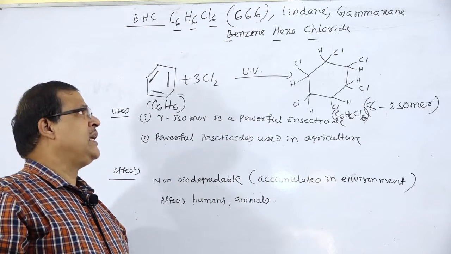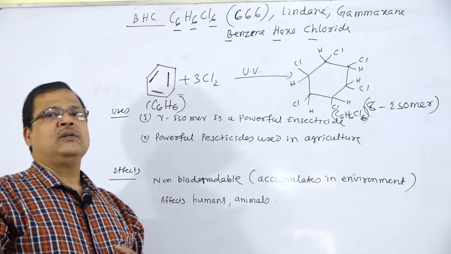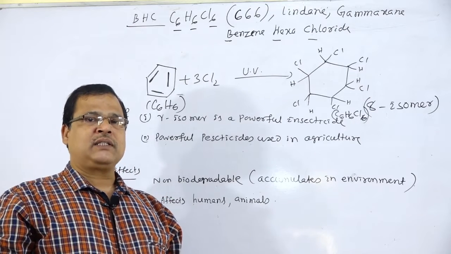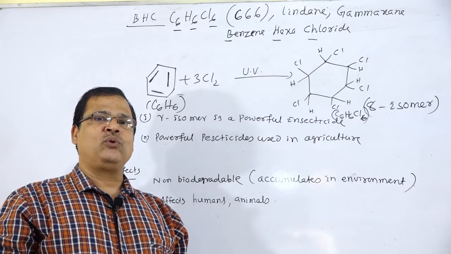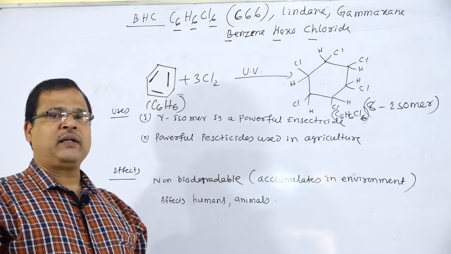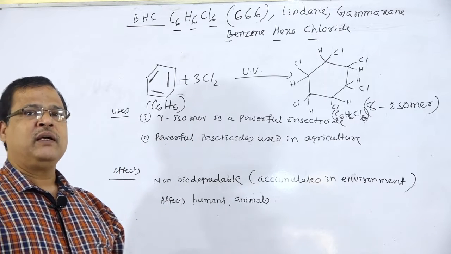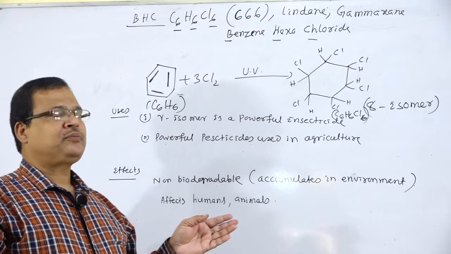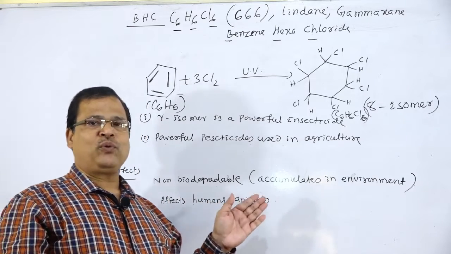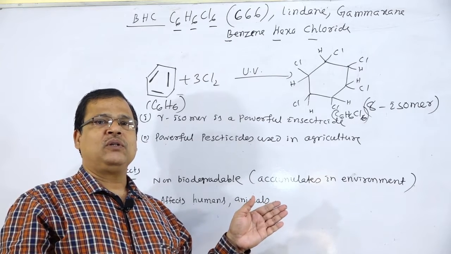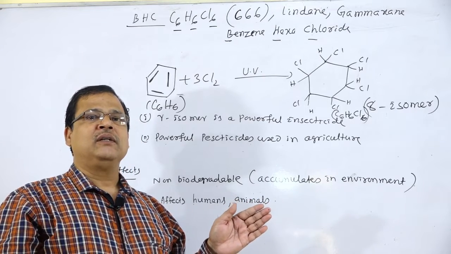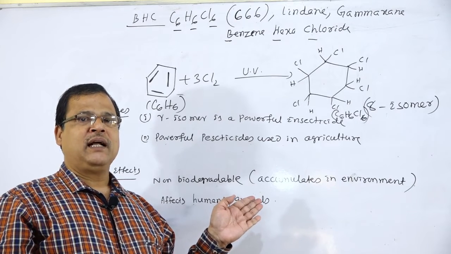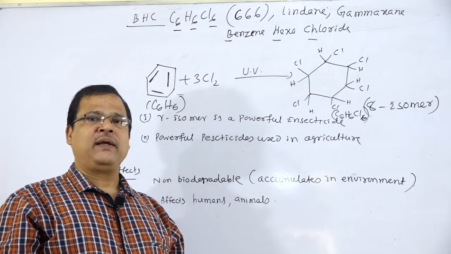So this is all about the halo derivatives of alkanes. We have discussed the dichloro derivative, trichloro derivative, triiodo derivative, tetrachloro derivative, and freon, that is CFC, chlorofluorocarbon, and also the methods of preparation of DDT and BHC, that is gammaxane, and their different environmental effects and uses.